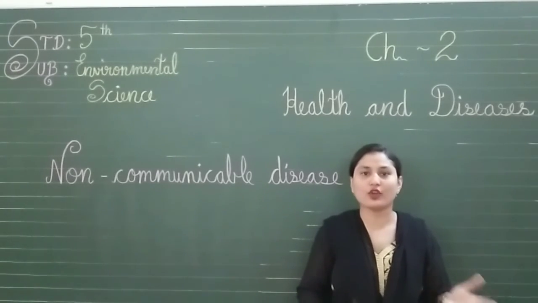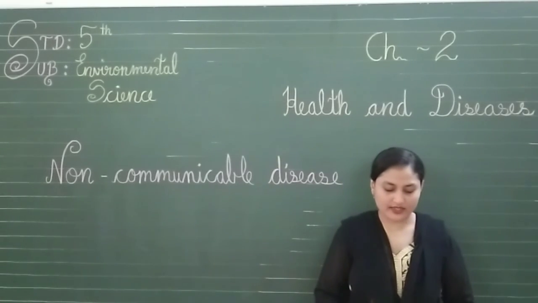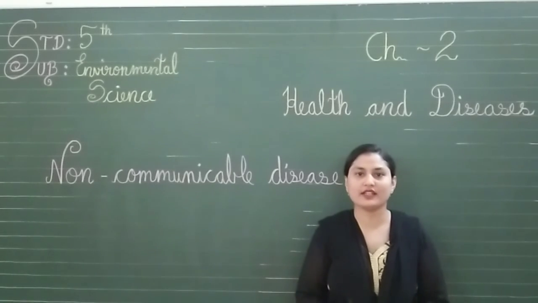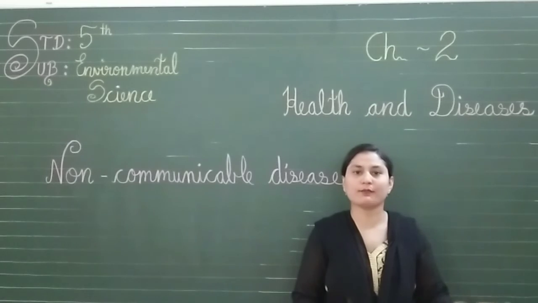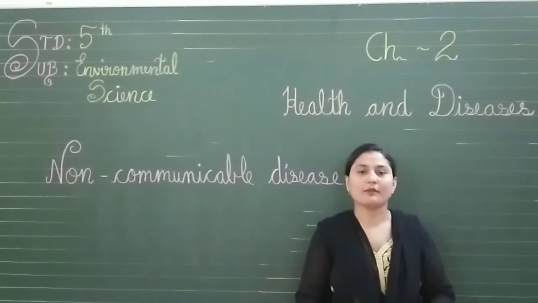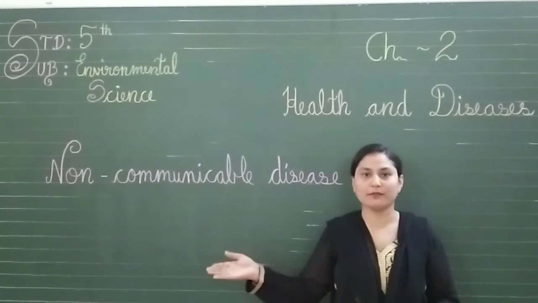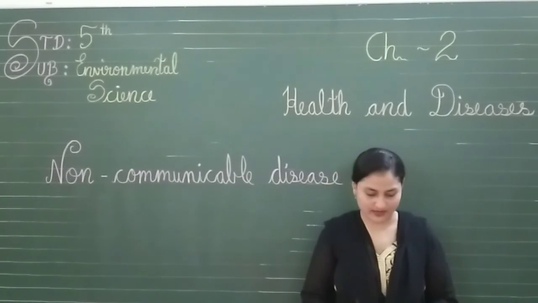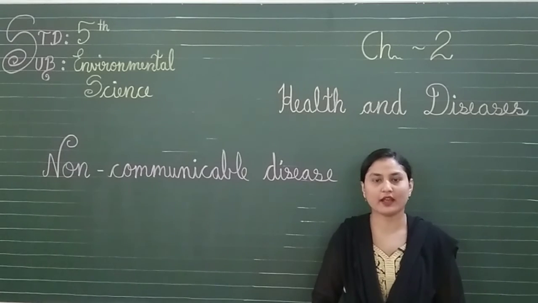It does not spread from one person to another person. These diseases are not caused by germs, as we have seen in communicable disease that communicable disease is spread by germs and it was passed from one person to another. But here the non-communicable diseases are not passed from one person to another and these diseases are not caused by germs. Diseases like bronchitis and irritations of eyes and nose are caused by air pollution.